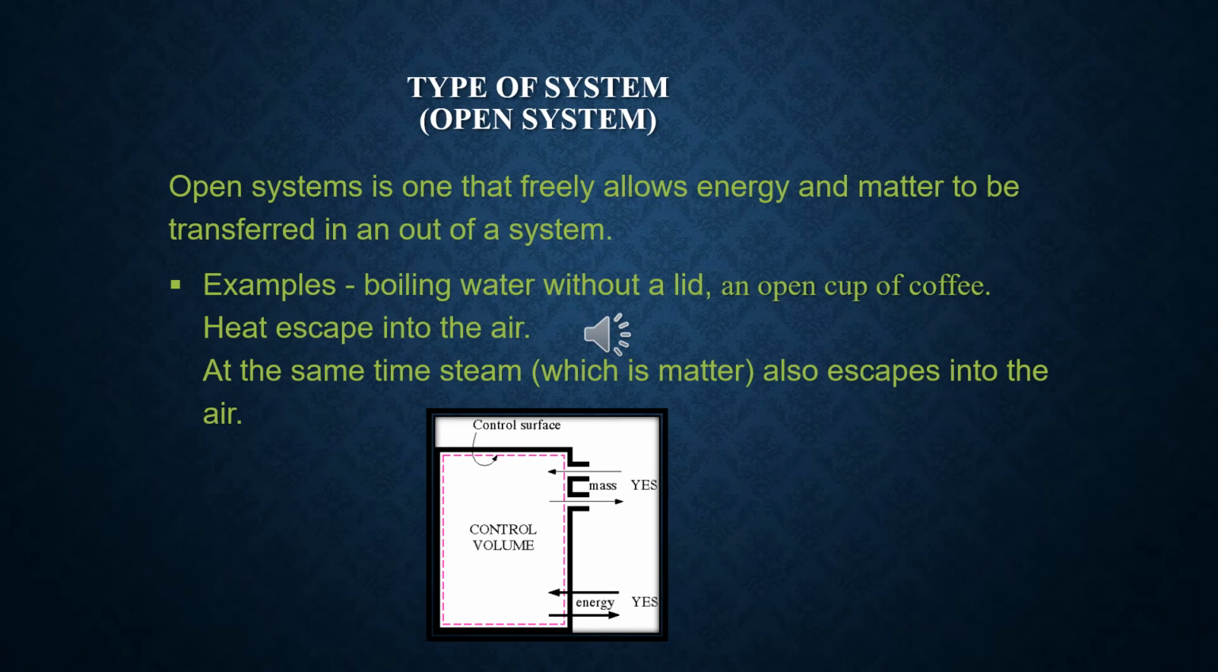Example, a pressure cooker and a tightly capped cup of coffee. Next system is open system. An open system is one that freely allows energy and matter to be transferred in and out of the system. Examples, boiling water without a lid and an open cup of coffee. Here, heat escapes into the air, and at the same time the steam also escapes into the air.